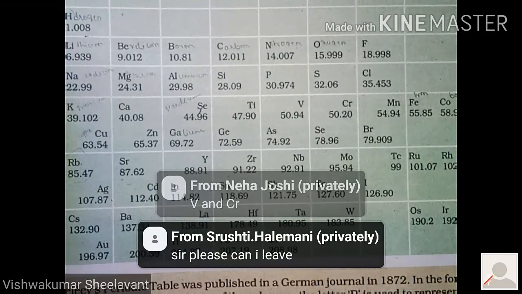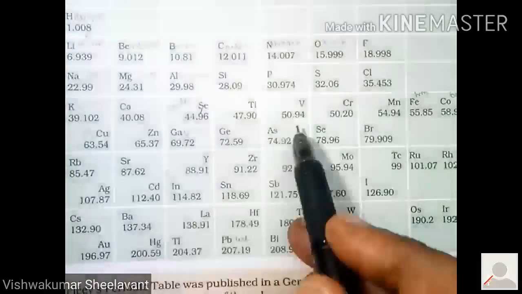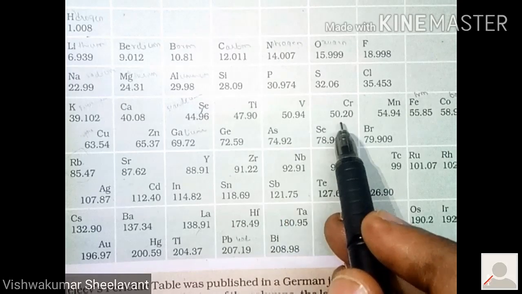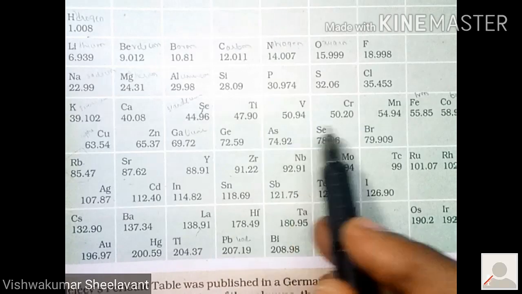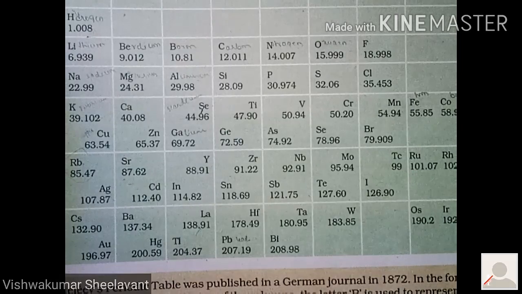Yes, very good. V and Cr. V is 50.94. Cr is 50.20. So here also the elements are inverted. It is just to match the properties, right?